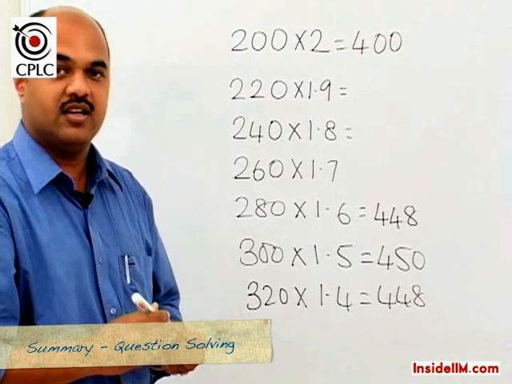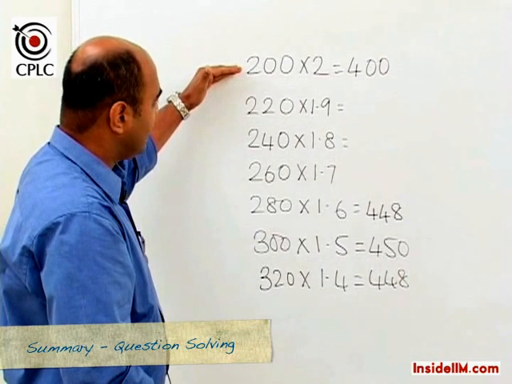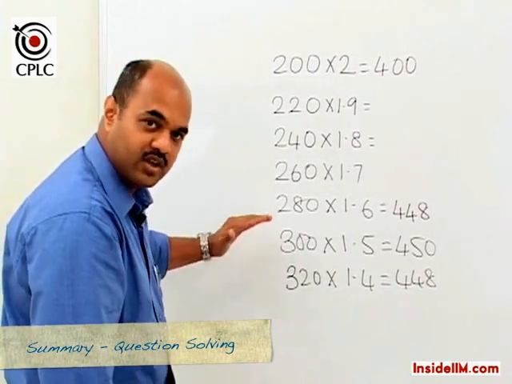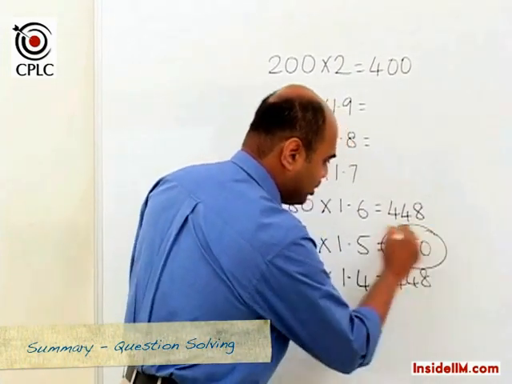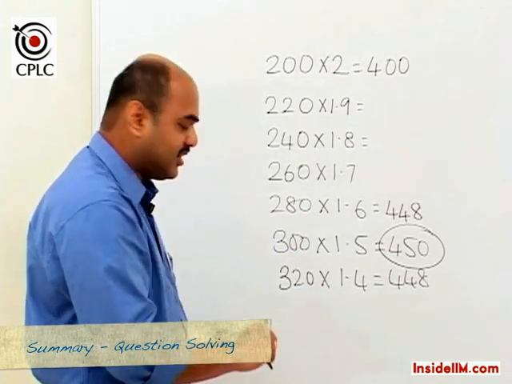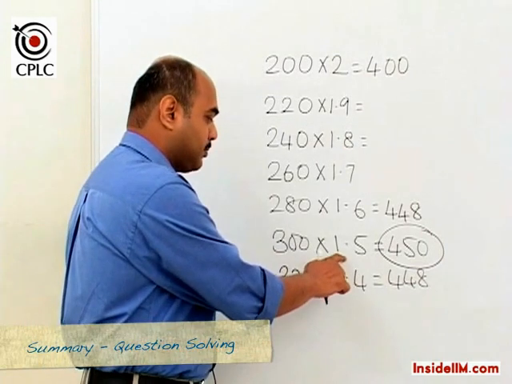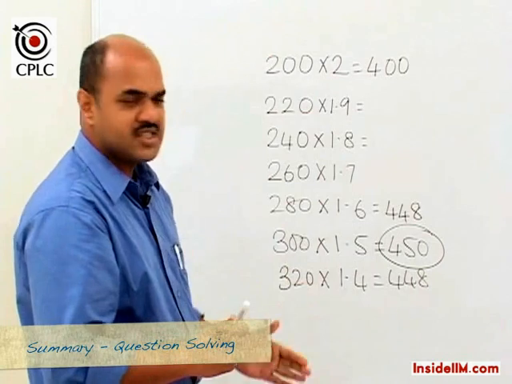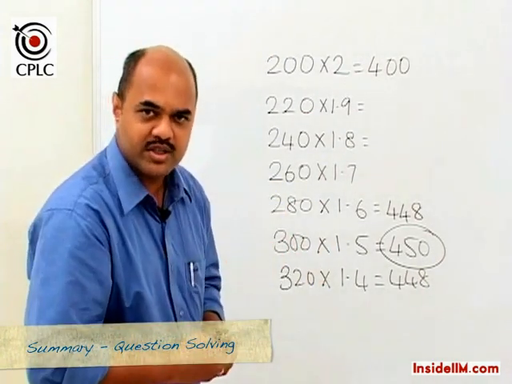So in this mechanical method, we find that the revenue goes on increasing till it reaches 450, and then beyond that it goes on reducing. Hence the maximum revenue for the shopkeeper would be 450 rupees, that is, if I buy 300 samosas in one order, and the price per samosa would be 1 rupee 50 paise. This is a mechanical method to solve this particular question.